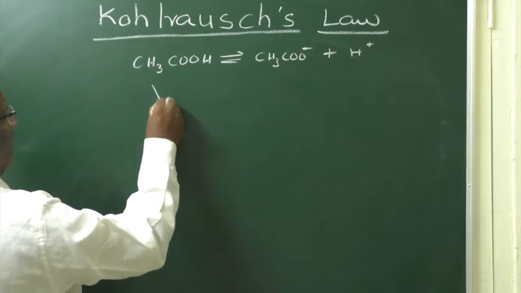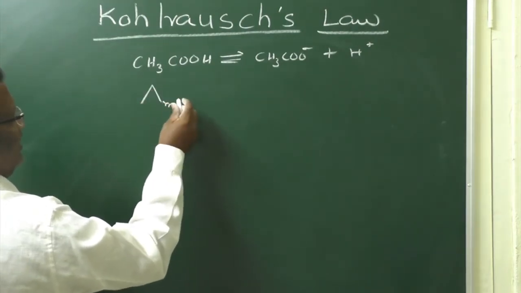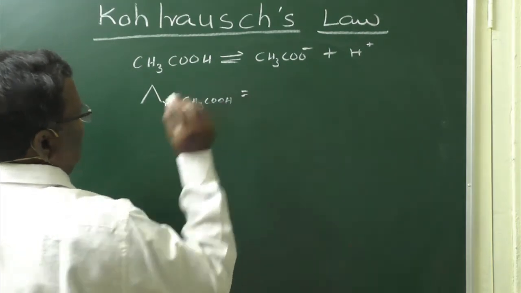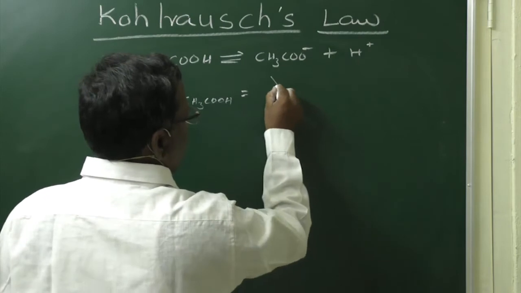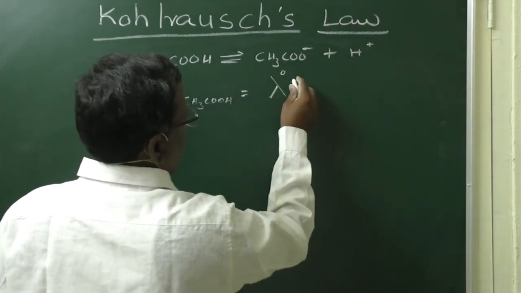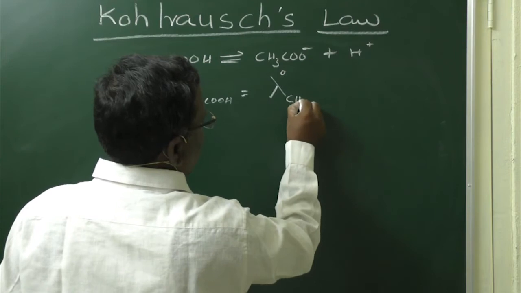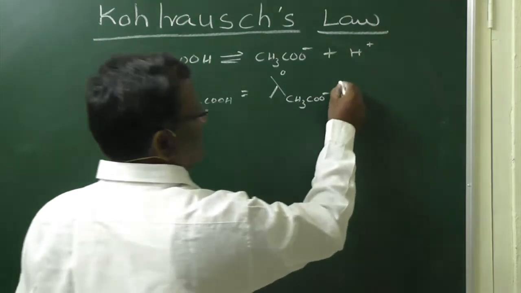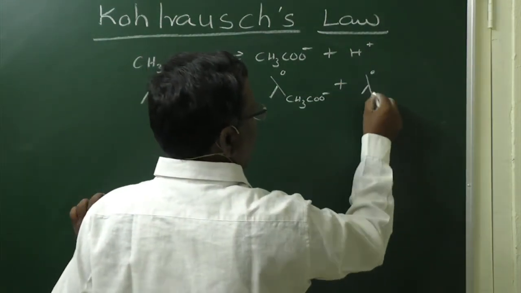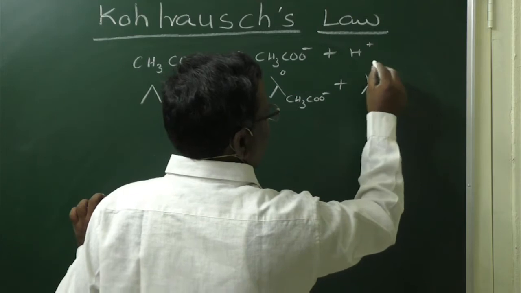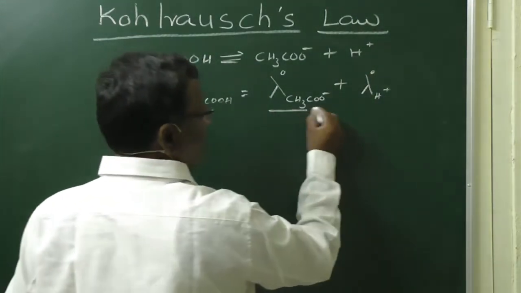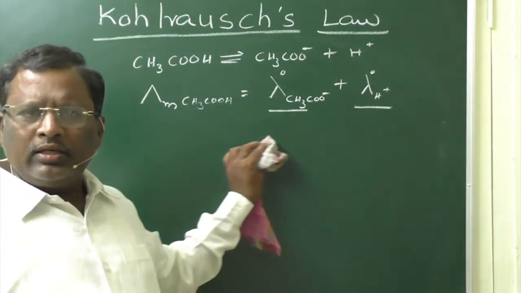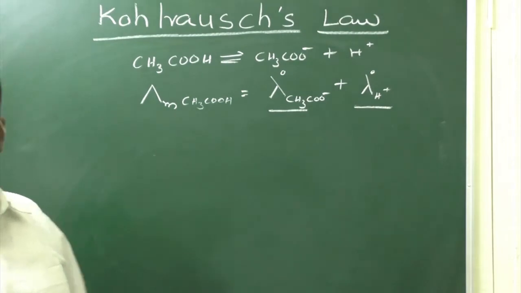Now, the molar conductivity of CH3COOH is the molar conductivity of acetate ions at infinite dilution plus molar conductivity of H plus ions at infinite dilution. But these values cannot be derived directly because CH3COOH is no more completely ionizable at infinite dilution.